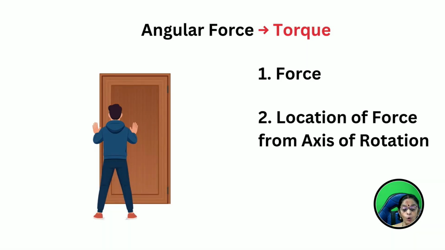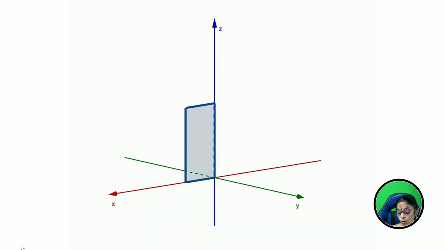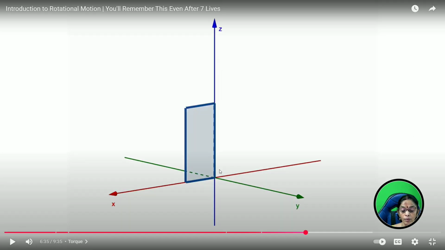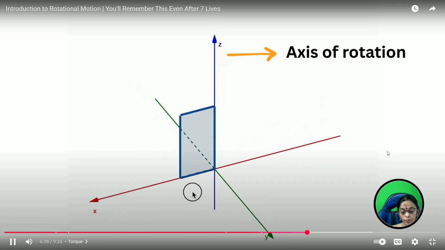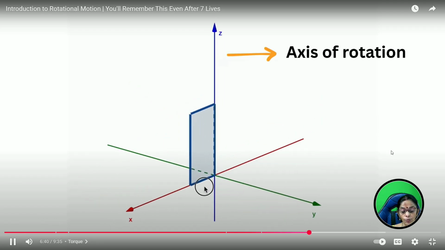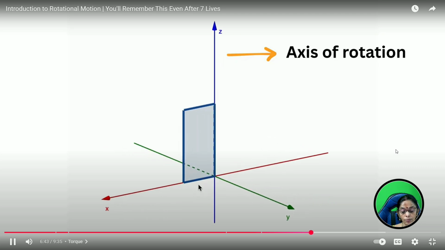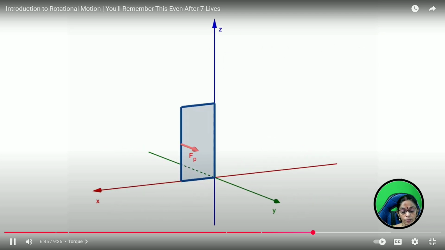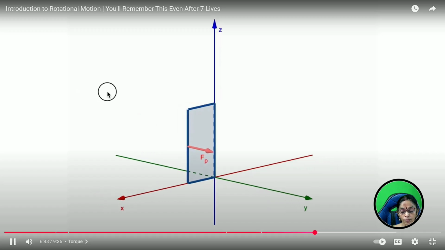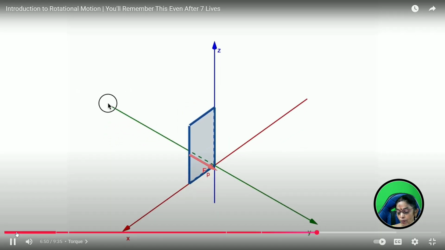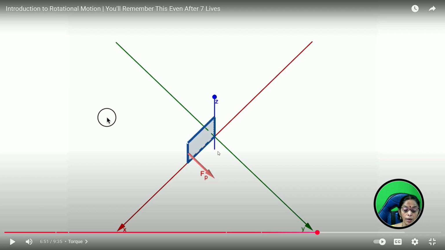For angular force, you have to give a force, and it also matters the location of the force. So you can see here, this is the door, and along the x axis the distance, and this is along the y axis. So now you see how to give the force. You can see the axis of rotation of the force. So where are you giving the force? The hinges of the doors are away from that. So we are giving the force away from it.